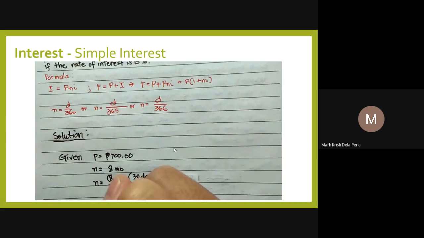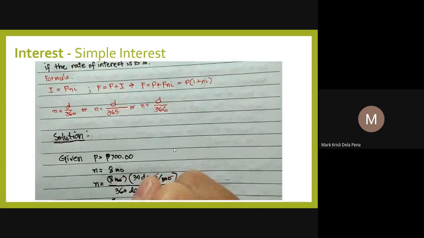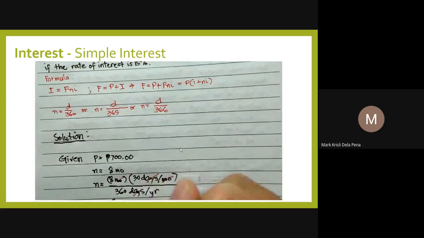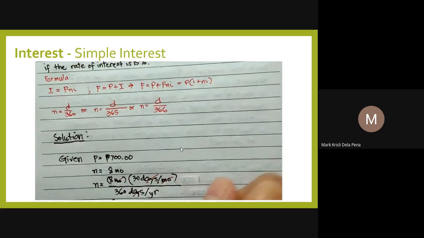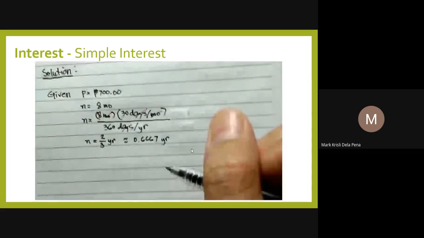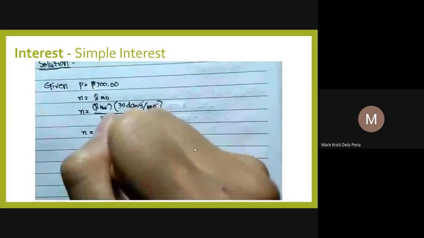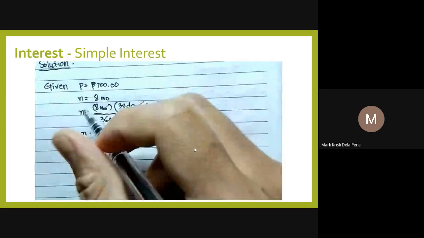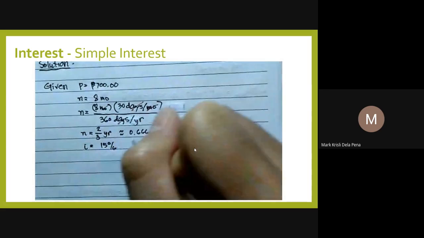So 8 times 30 divided by 360 will get 2/3. Now you can convert it into its real value. That's 0.6667 a year. But since it's not yet the final answer, I would recommend that we use the fraction form, the unrounded form. Now let's continue with the conversion of our interest rate.